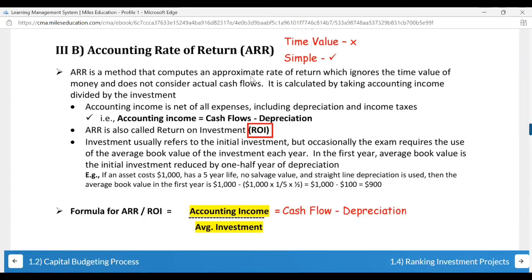If an asset costing $1,000 has a 5-year life, no salvage value, and the straight line method is used, then the average book value in the first year is 1,000 minus, they have calculated their depreciation here, 1,000 into 1 by 5, that is the number of years. It is SLM, so the division will be the same throughout the years. Into half, is equal to $1,000 minus $100. Why half? Because they're taking the average book value, which is equal to $900.